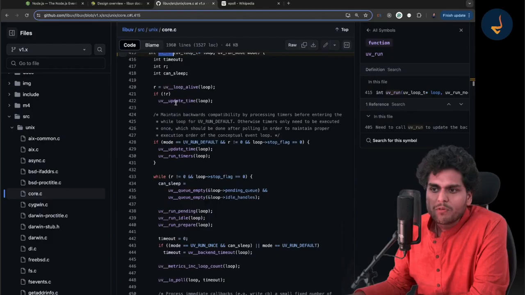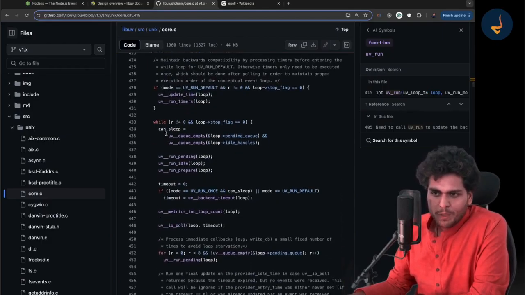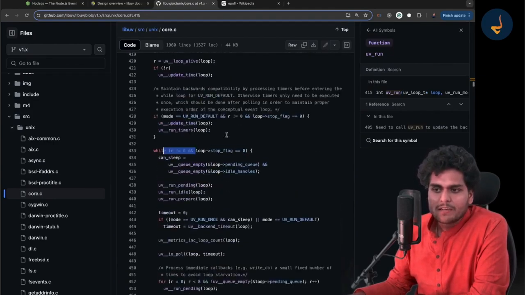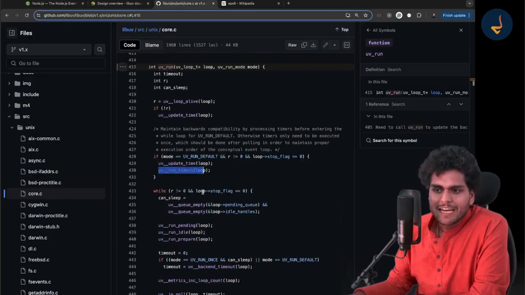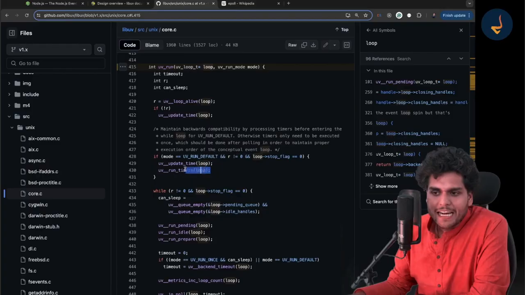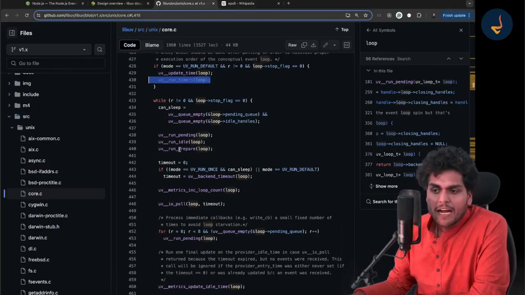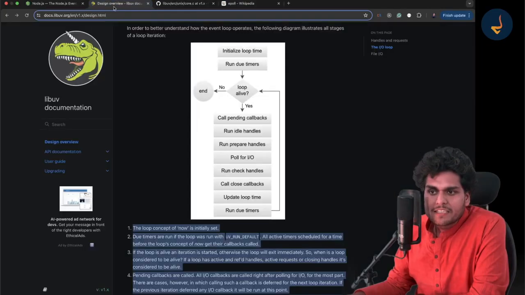Now if you see, let's start the event loop. See, the event loop starts. Now you will see the phases also. See, run timers. Do you see this? Initially, you are running the timers, right? You will see a timer phase, and you will see this while loop. So now you will see all these things, all these phases that you saw.